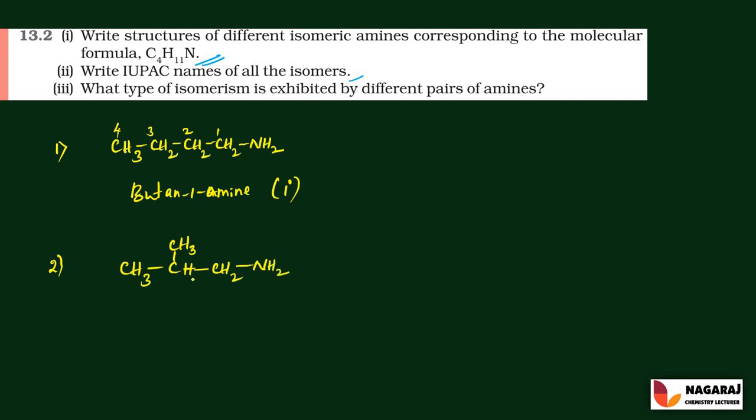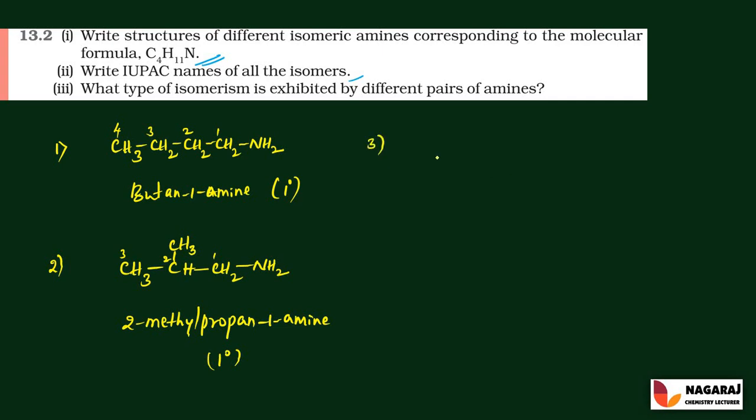So 1, 2, 3, 4 carbon atoms, and this molecule is to be named as 2-methyl. So 2-methyl, that is, the second carbon contains one extra methyl group, and the root word is prop, and the nature of the bonds is an, and nitrogen is attached to the first carbon, so it is 1-amine. So this molecule is also an example for the primary amines, right?